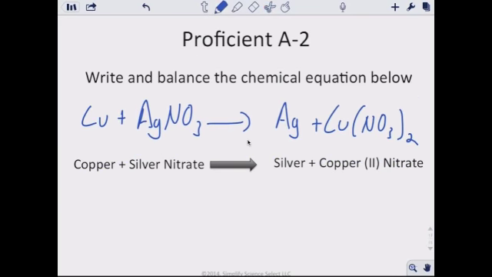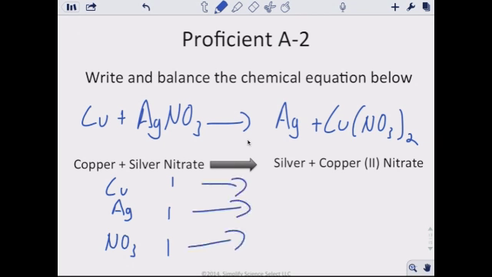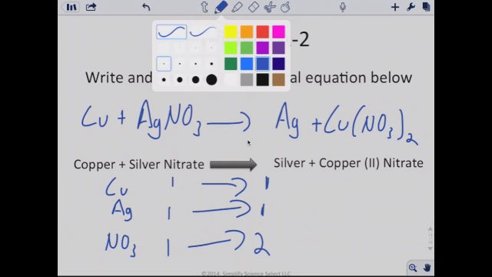So when we're looking at this, what are we dealing with? Well, we're dealing with copper, we're dealing with silver, and we're dealing with nitrate. So on our reactant side, we have 1 copper, 1 silver, 1 nitrate. On our product side, we have 1 silver, 1 copper, and 2 nitrates. The only thing that's not balanced are our nitrates, so I need to balance that out.